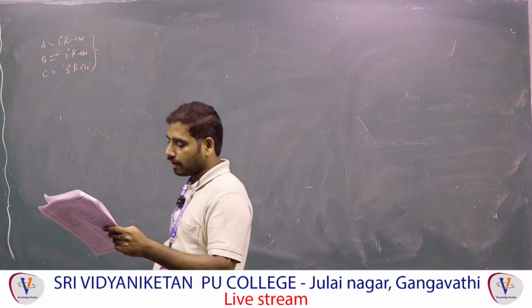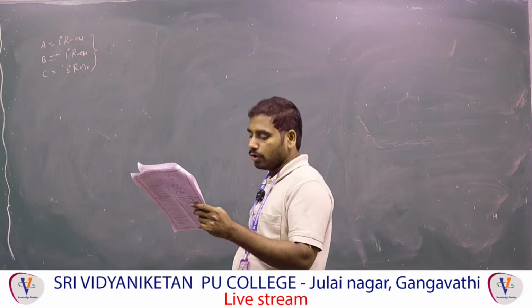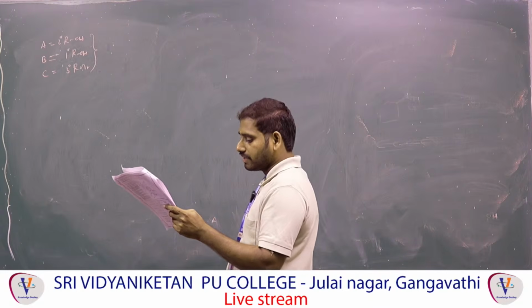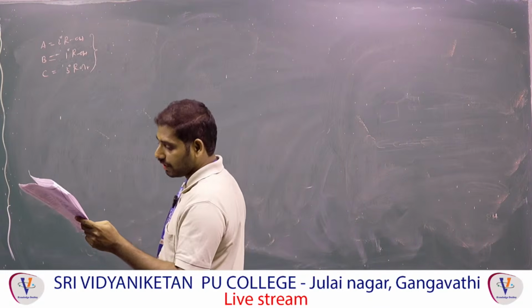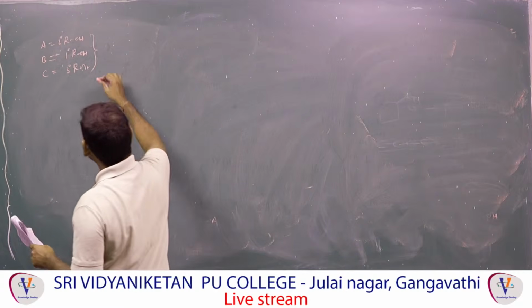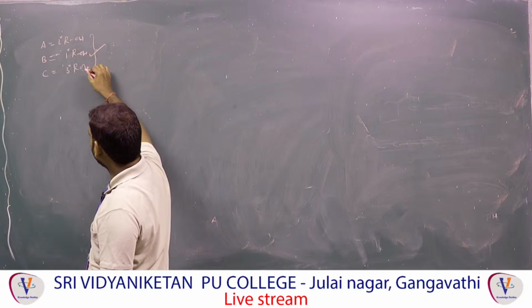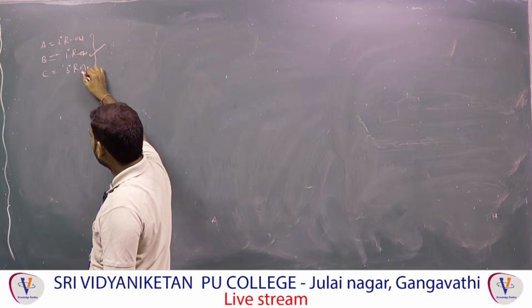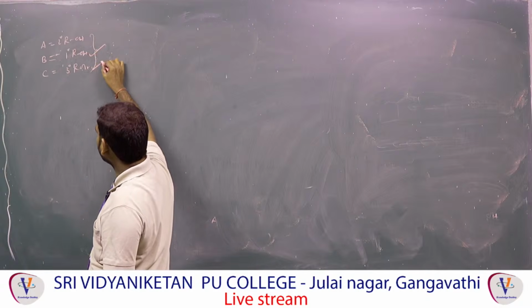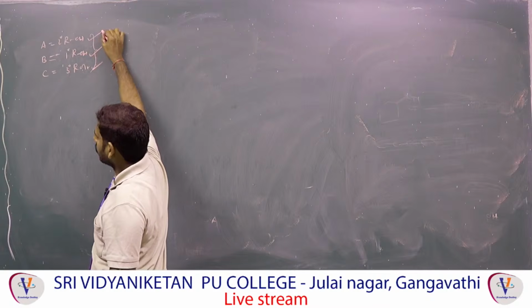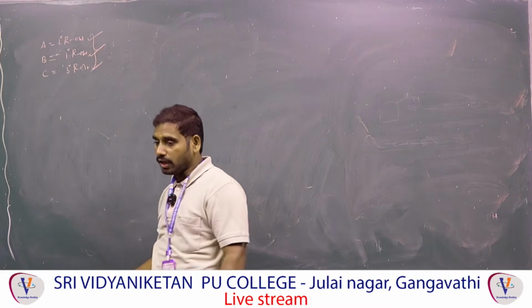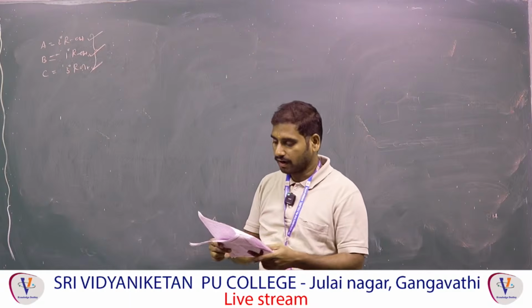In this, which one? Lucas reagent, the option they have given. Right? B gives turbidity with anhydrous ZnCl2 and concentrated HCl, which is called Lucas reagent, only after heating. That means B is which alcohol? Primary alcohol. Primary alcohol is less reactive, tertiary alcohol is more reactive. With Lucas reagent, tertiary alcohol gives turbidity immediately, secondary alcohol after 5 minutes, primary alcohol only after heating. So the option is the second option.